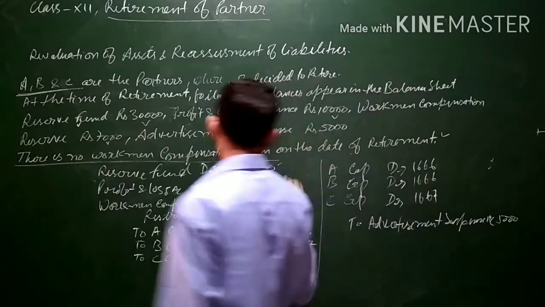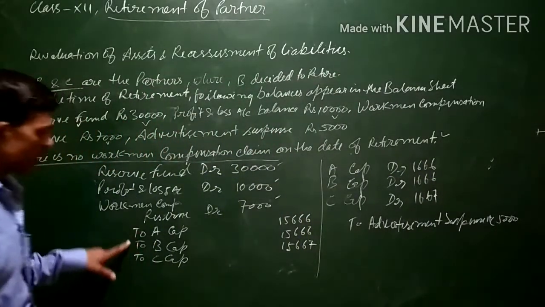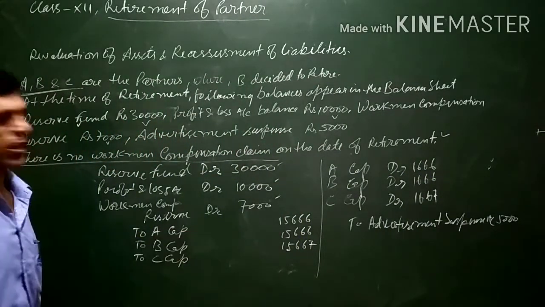So this is the general entry. The accumulated profit balances will be debited and the partners' capital accounts will be credited in the profit sharing ratio.